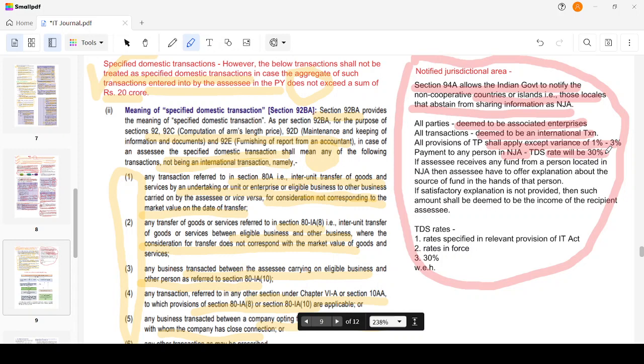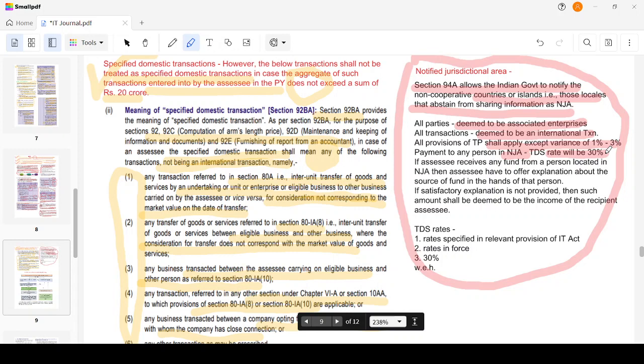Now I have to give an explanation to the assessing officer of the source of fund for DEF Limited for this transaction. If whatever explanation I'm providing is not satisfactory, the assessing officer may add the receipt of fund as income of ABC Limited while computing taxes. Okay, it's clear, I guess.